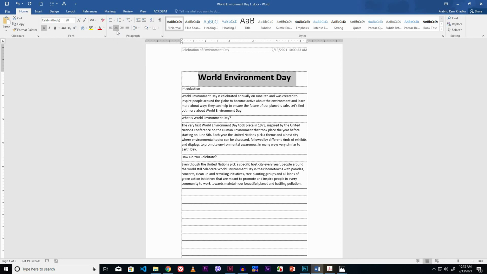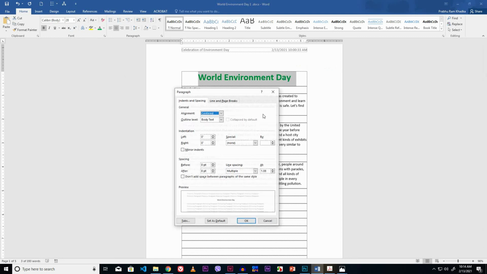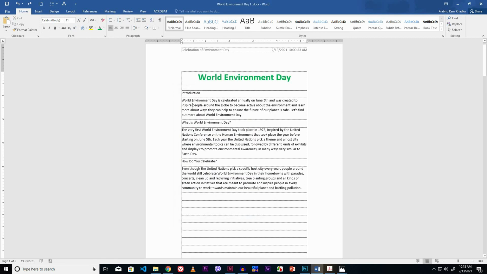Now its color is green. Click the font color drop down button from font group of Home tab. Select the green color. Now set the paragraph spacing and line spacing. Right mouse click. Click the paragraph option. I like to set 24 point spacing after the paragraph. I like to set single line spacing. Click the OK button.